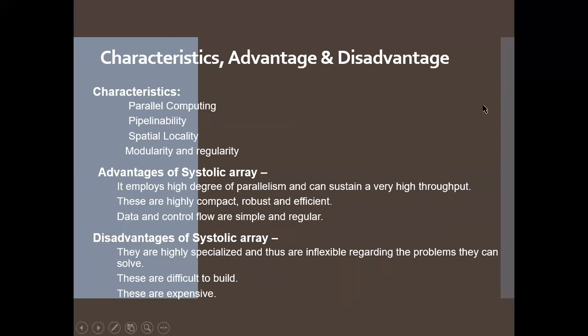Thank you, Rajan. Now coming to the characteristics, advantages and disadvantages. Here are some characteristics: parallel computing, pipelinability, spatial locality, modularity, and regularity. And here are some advantages of systolic arrays. It employs a high degree of parallelism and can sustain very high throughput. These are highly compact, robust, and efficient. Data and control flow are simple and regular.